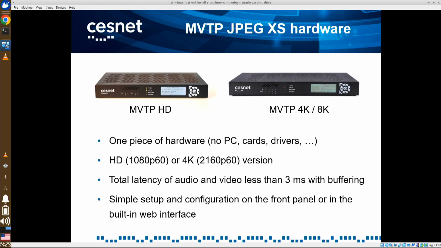We have 2 devices, one for HD video and one for 4K or 8K video. Both can transmit audio and video under 3 milliseconds added latency, which includes buffering in the receiver. And they are easy to set up and use using either buttons on the front panel, so that you don't need any PC, or you can connect from any device, such as your mobile phone, to the built-in web interface inside.